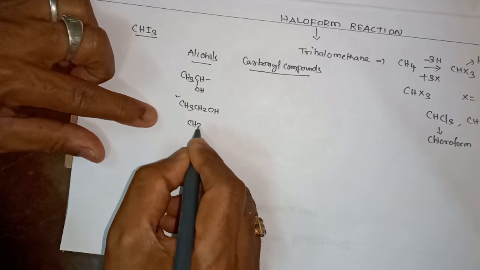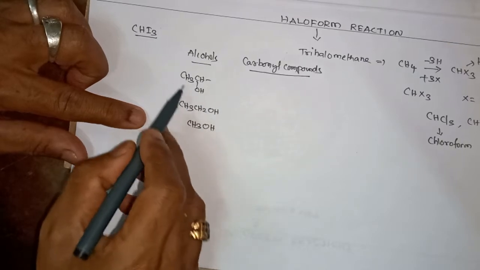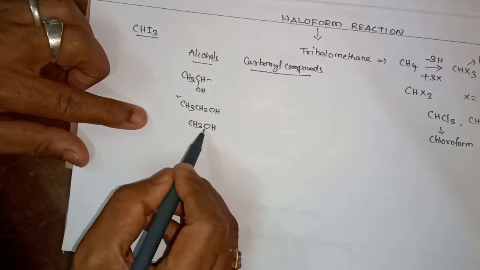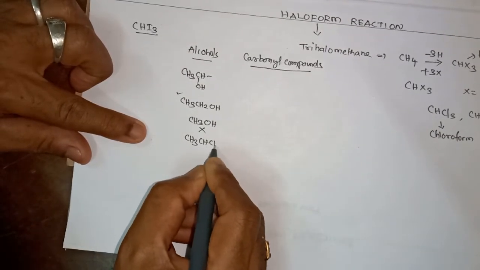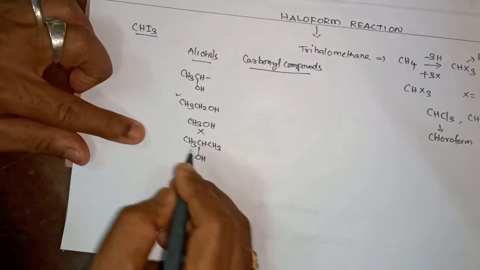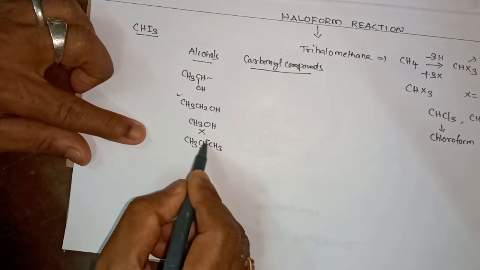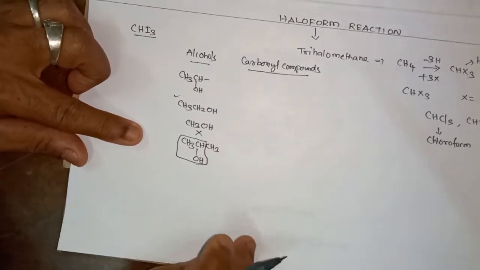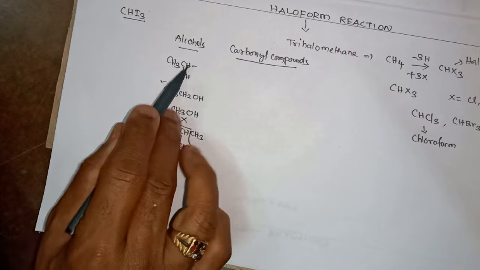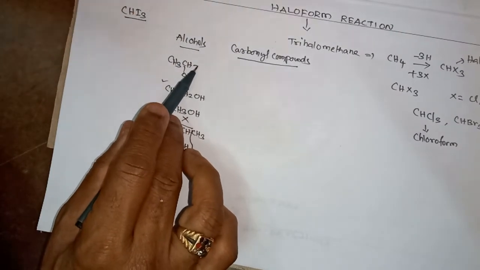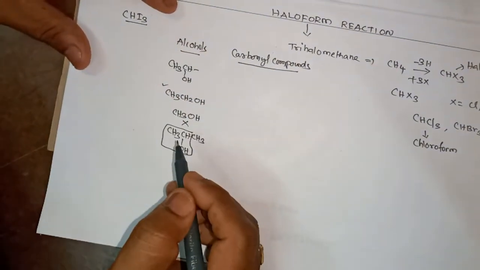Suppose I take CH3OH. The alcohol must have a minimum of 2 carbons, but this does not, so it won't be involved. Suppose I take CH3CH(OH)R. Will it be involved in the haloform reaction? Yes, you see the CH3CHOH group. Here R may be hydrogen, methyl, ethyl, or any group. Those types of alcohols are involved in the haloform reaction.